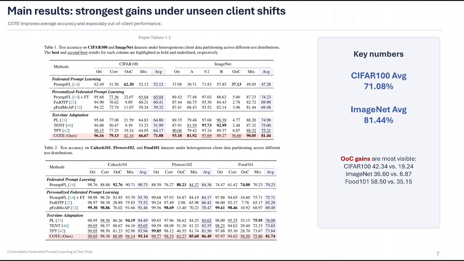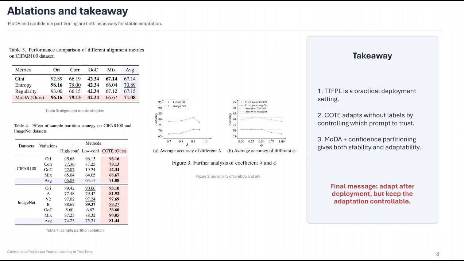These results support the tri-prompt controllable design. The evaluations confirm both components. MODA works better than using only Gini, entropy, or regularity, because it combines global coverage with local stability. The confidence partition is also important. Removing it hurts especially on out-of-client and mixed shifts. In summary, CODE introduces TTFPL as a deployment-time problem, and shows the prompt adaptation should be data-aware and controllable. Adapt after deployment, but choose carefully which prompt to trust.